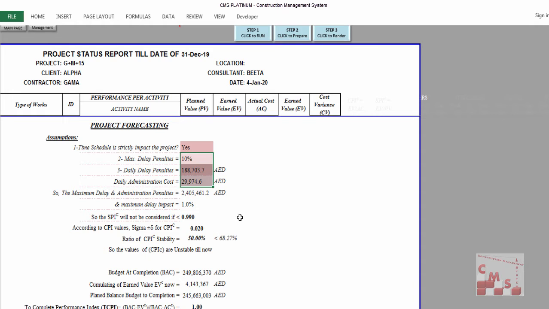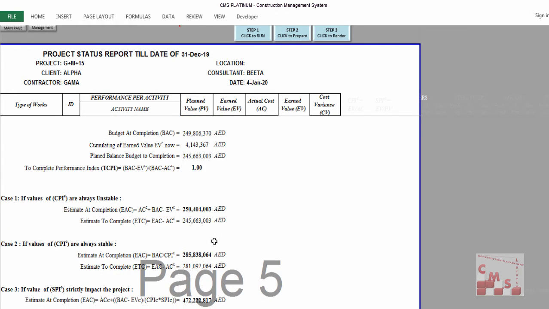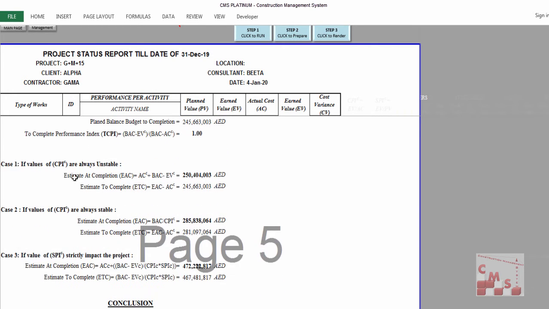Of course, as we know, according to PMI, there are 3 or 4 equations to forecast the estimate at completion. We have here 3 cases used by PMI.